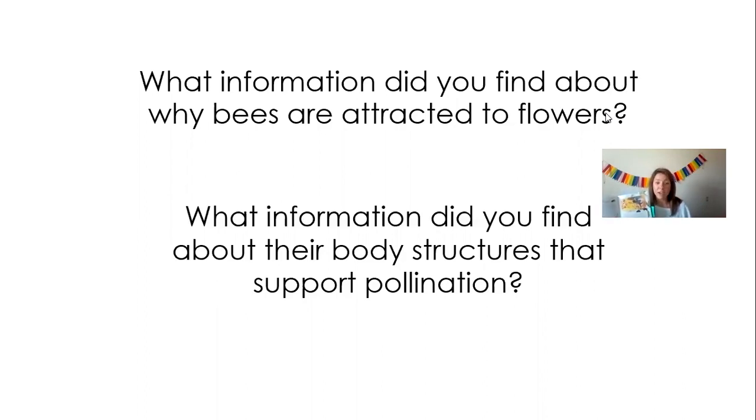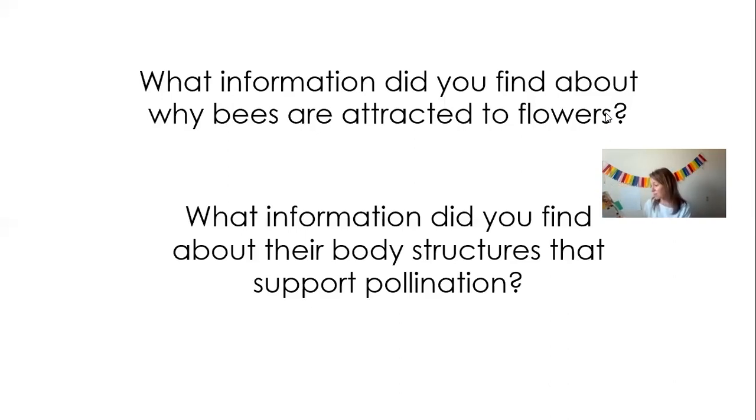What information did you find about their body structures that support pollination? I'm going to read you one section that I found very important for answering this question. It says, bumblebees have big, furry bodies. Friends, pollen is sticky. It's not going to stick to something smooth. It's going to stick to something that's hairy, that's furry. So its body structure, the furry body of the bumblebee, gets pollen stuck to it. That's very important. That's a very important reason of why the bumblebee is such a great pollinator.